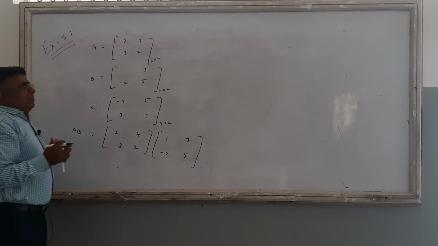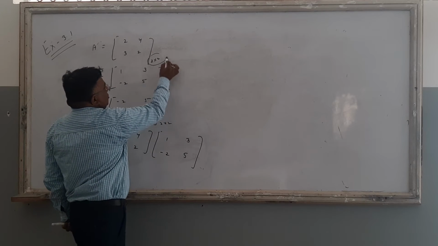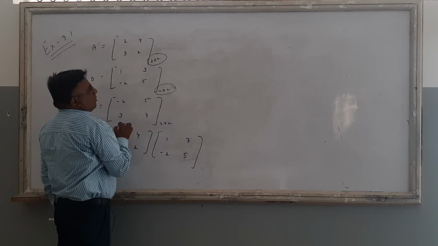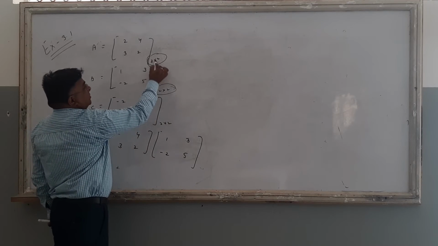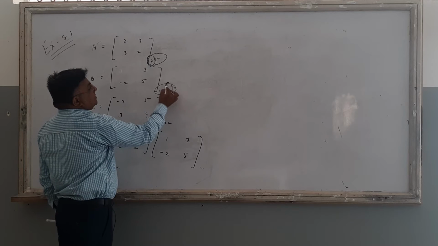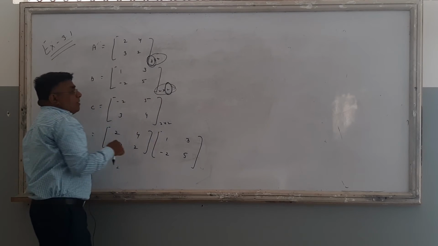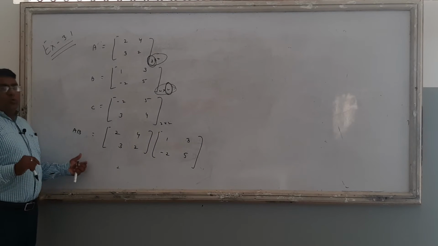To multiply two matrices, this matrix is of 2 into 2 order, and the second matrix is also 2 into 2 order. So what is the order of the AB matrix? It is the first number of rows and the second number of columns. That means the order of the AB matrix will be 2 into 2.